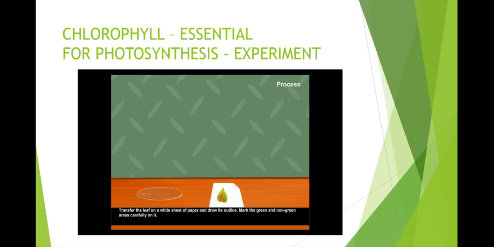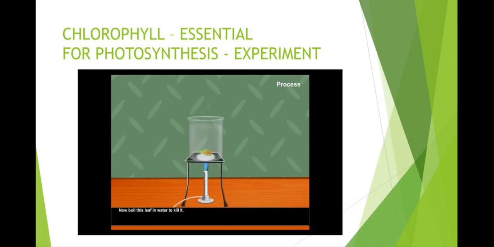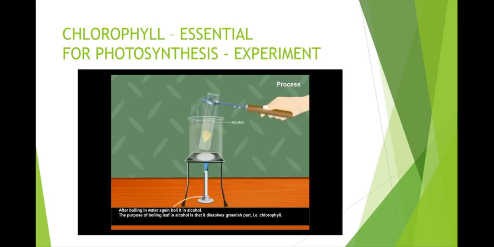Take a white sheet, keep the leaf on that and draw the outline. Now mark the green and non-green areas carefully. Now boil the leaf in water to stop the chemical reactions. Again boil it in alcohol to decolorize. Then only we can see the color change properly.